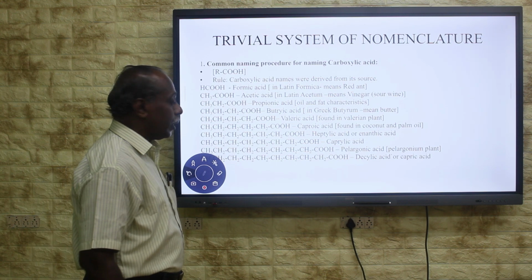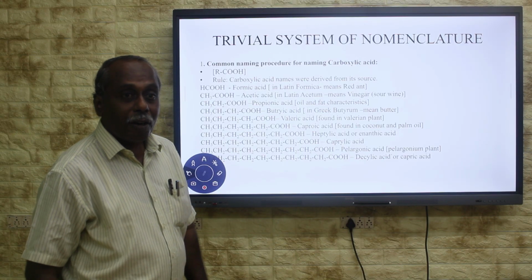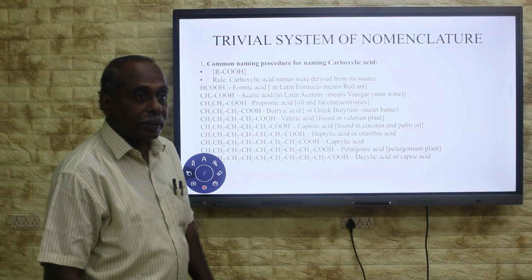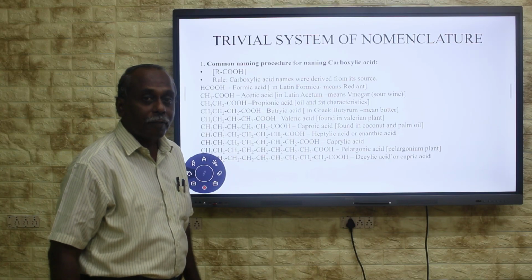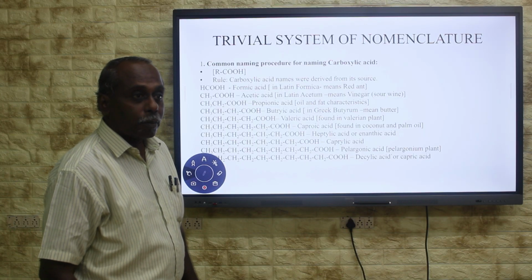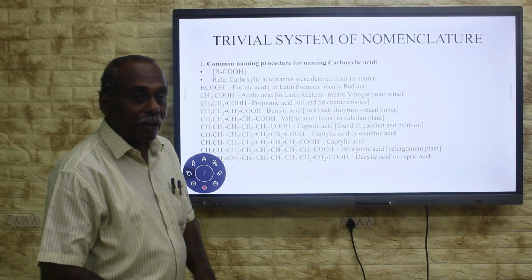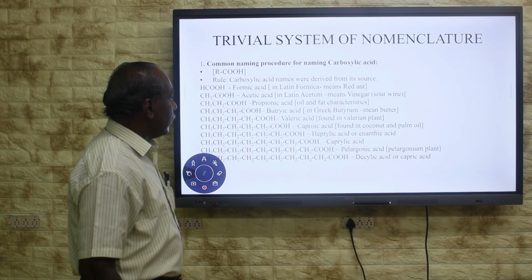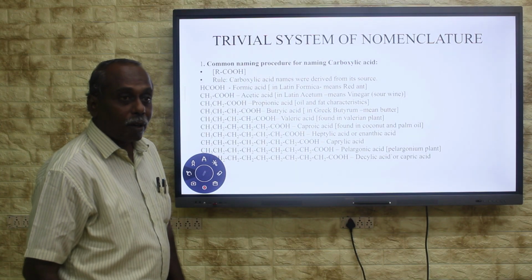Then 3-carbon carboxylic acid. It is found abundant in oil and fat. It is having oil and fat characteristics. It is also found in oil and fat. Therefore, in Latin, we have used the word propion, propionic acid. Propion means oil and fat. Then you go for the next carboxylic acid, which is having 4 carbons.